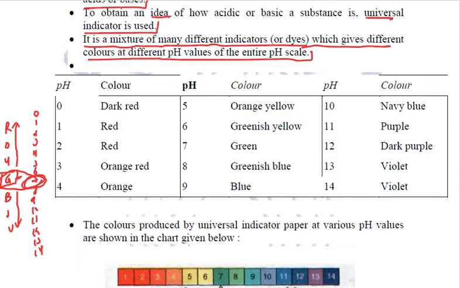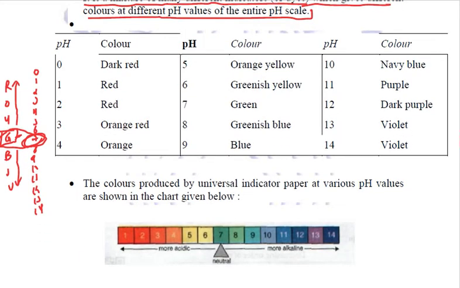So this is a universal indicator that is being shown here. Green is the pH value 7, neutral value. As we are moving towards yellowish, orangish and reddish color, the solution is more acidic. And if we are going from green towards blue, indigo and violet, the solution will become more alkaline. So it is very simple now.